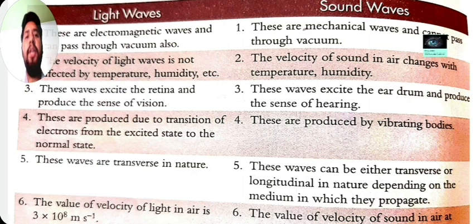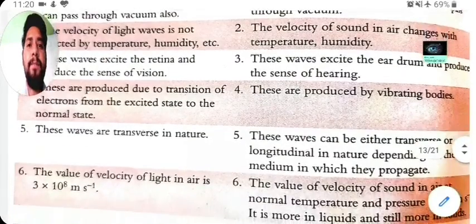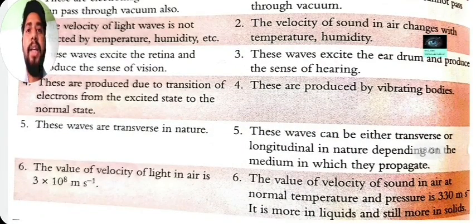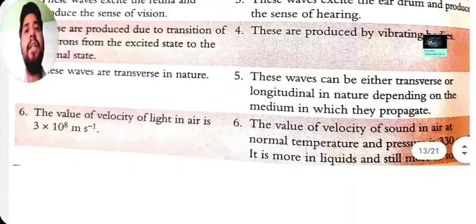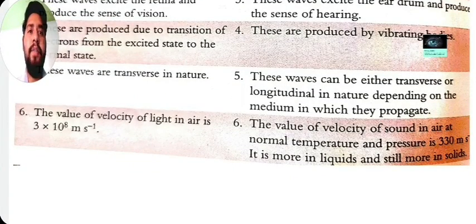Next, light waves are transverse in nature: when they travel, they produce crests and troughs, so they travel in the form of transverse waves. Sound waves may be either transverse or longitudinal waves. It depends upon the nature of the medium in which they are propagating.